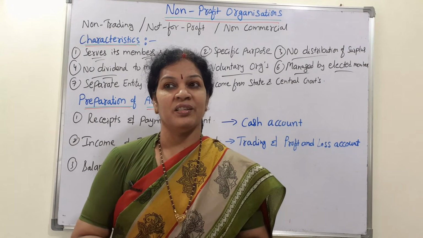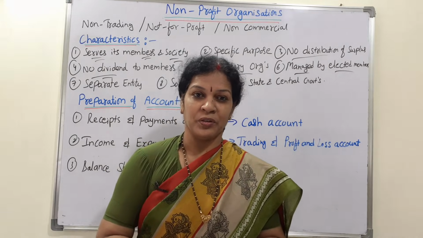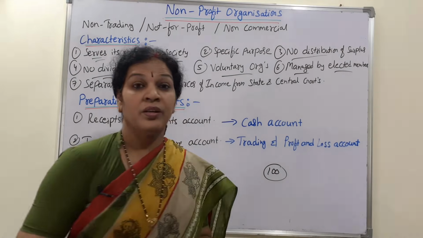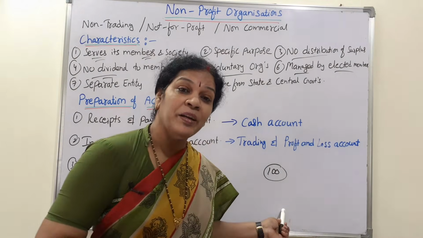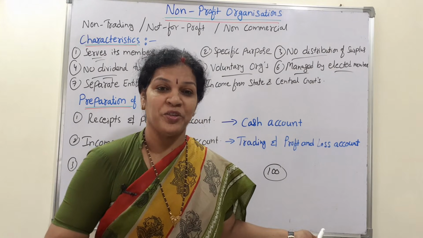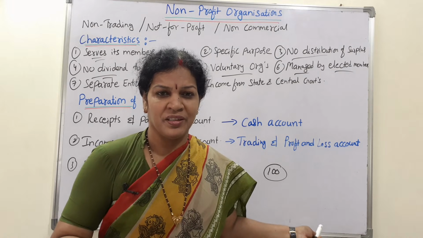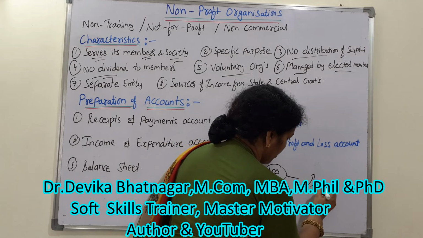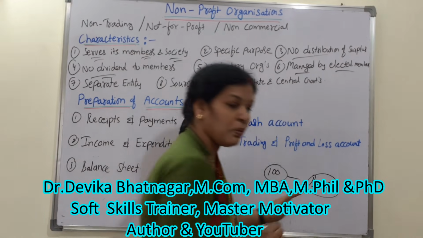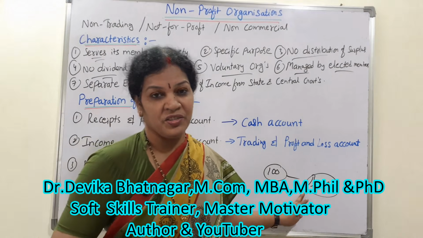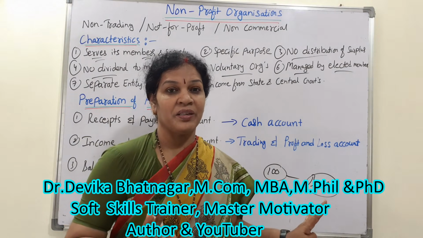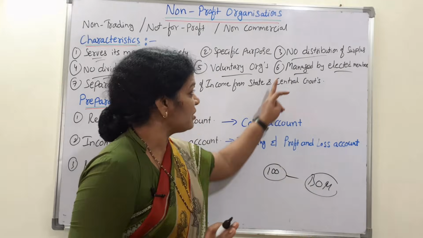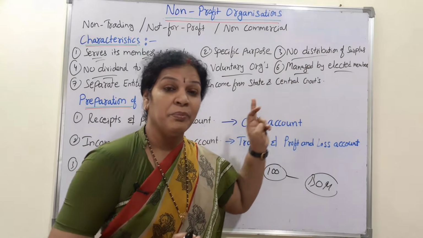Suppose there is a non-profit organization, and they have a total of 100 members. These 100 members are going to elect the management, the board of members. As per the elections, the board of members will be selected. These people are going to handle the organization's activities without expecting any salary, without expecting any kind of commercial gain. So that is why it is managed by elected members.